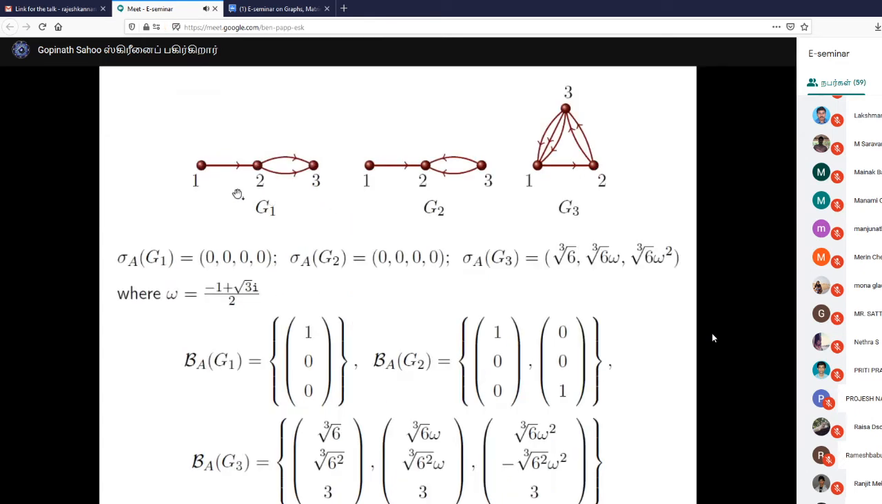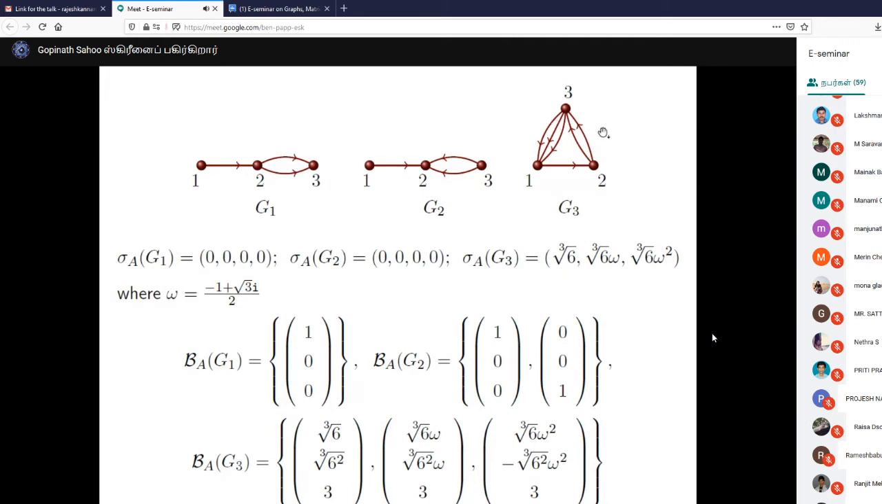Here is some other example. You can see G1 and G2. These are two multidigraphs. They differ only at this point, 2 3: there are 2 directed edges from 2 to 3 in G1, whereas in G2 they are from 3 to 2. But when we compute the adjacency spectrum, both are nilpotent, so it consists of only 0 eigenvalues, and the basis contains only one eigenvector in case of G1, and in case of G2 there are 2.